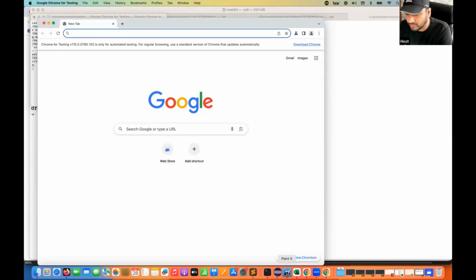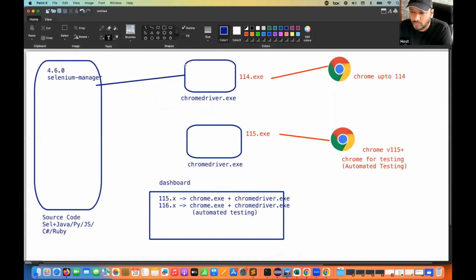So I hope this basic architecture, and whatever the new things are, is clear. In our source code, if you are using Selenium after 4.6.0, you are all aware that we can use Selenium Manager, or we can also use WebDriver Manager, like the Bonigarcia API. For example, the latest version of Selenium is 4.10.0 that we are using. And this 4.10.0 does not understand what Chrome for Testing is, or how exactly to interact with it, because this 4.10.0 has no idea that I have to download the latest exe from this particular dashboard, right?